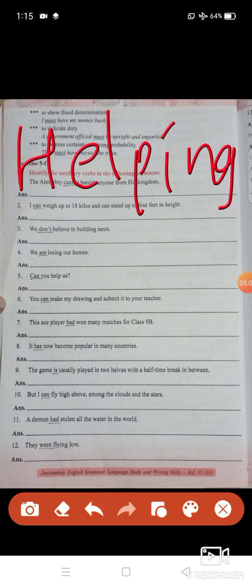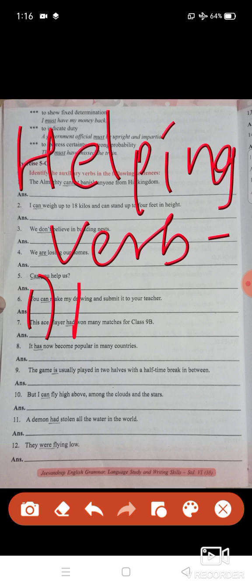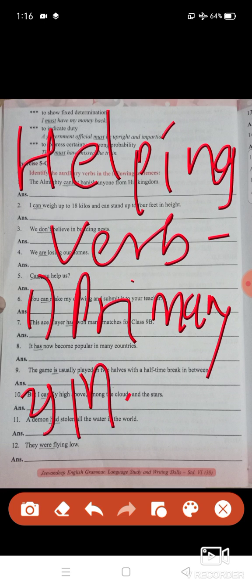Is is a primary auxiliary verb. Tenth number, can is a what? Primary, sorry, can is a modal auxiliary verb. Had is a primary auxiliary verb. And twelfth number, were is also a primary auxiliary verb. Students, see, these are all called what? Helping verbs. And there are two types: primary and what? Modal auxiliary verbs, which we are looking at now.